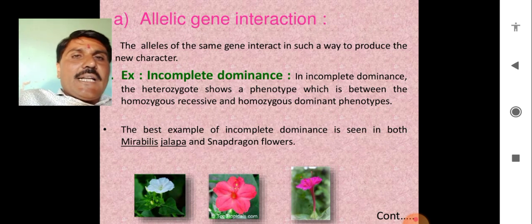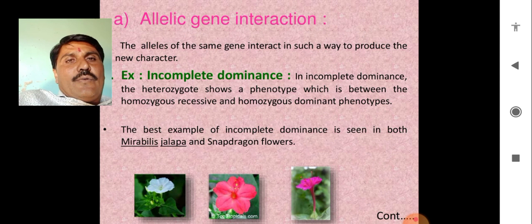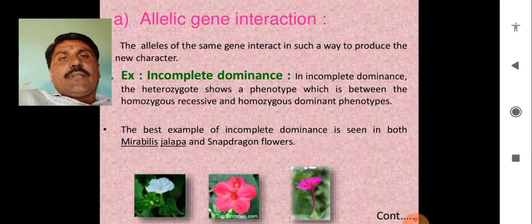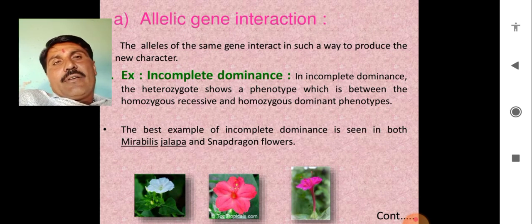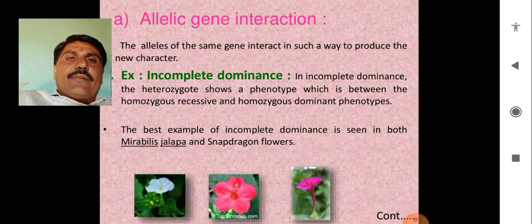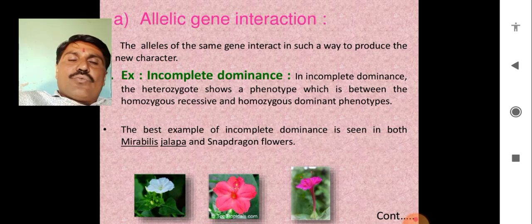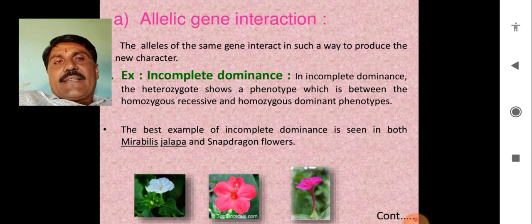In the F2 generation, when the F1 generation was allowed to self-pollinate, we got one white, one red, and two pink, and that is the 1:2:1 ratio of allelic gene interaction, for example incomplete dominance.